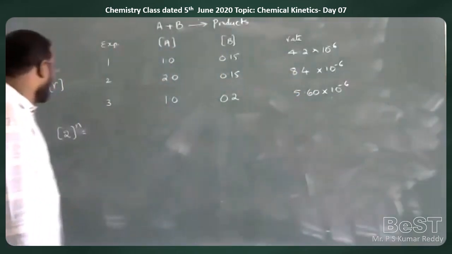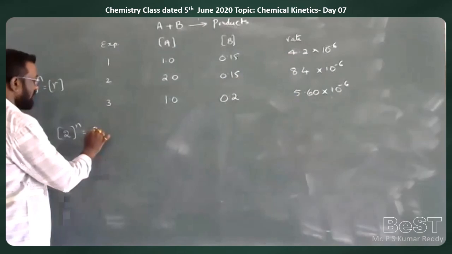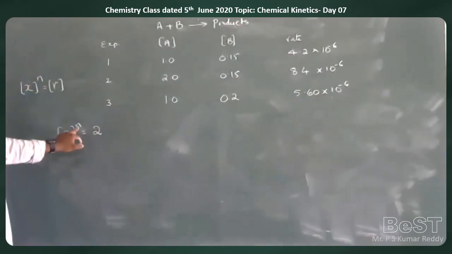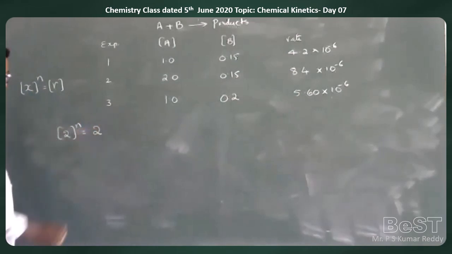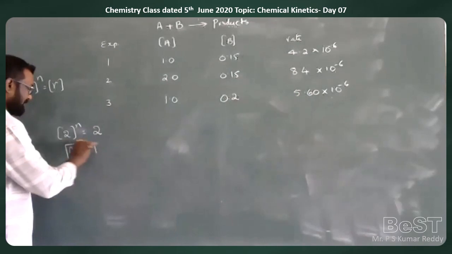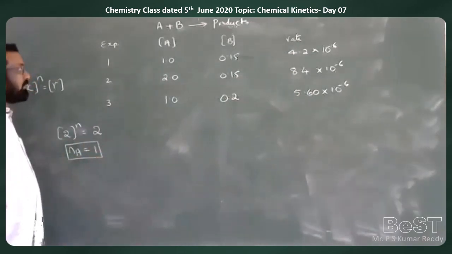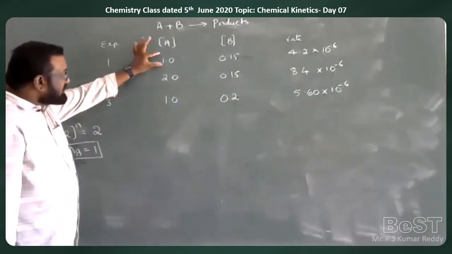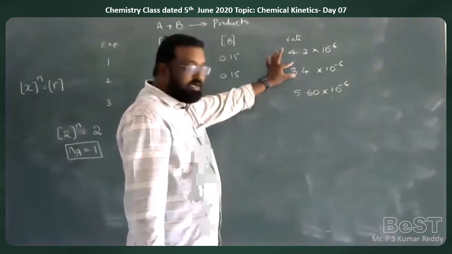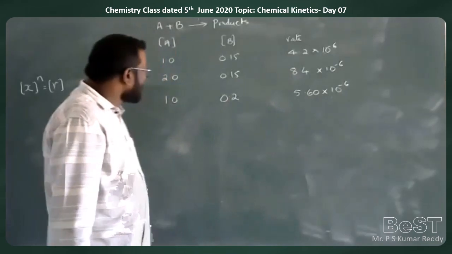So 2 to the power of n is equal to 2. That means n is equal to 1. With respect to A, it is a first order reaction. Why? Because when the concentration of A is doubled, the rate of the reaction is also doubled. 2 by 2 is equal to 1.